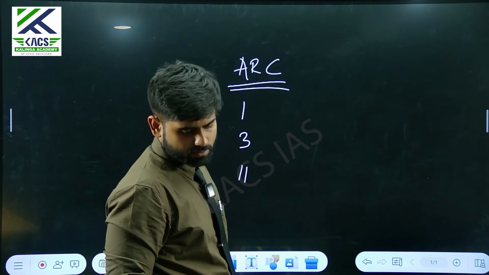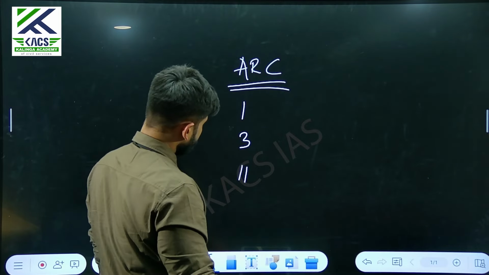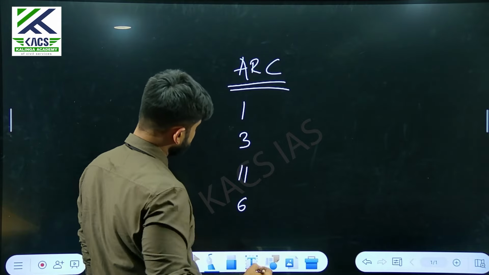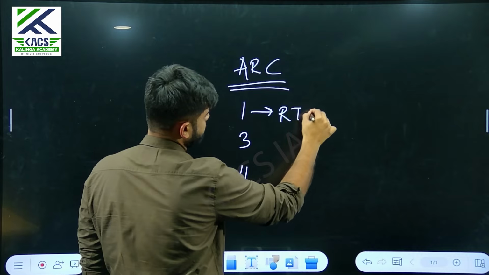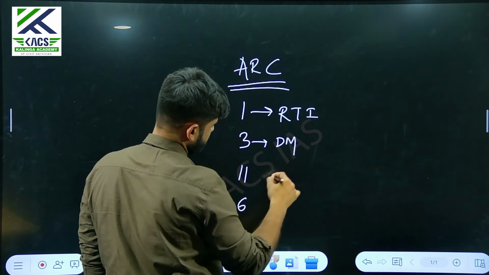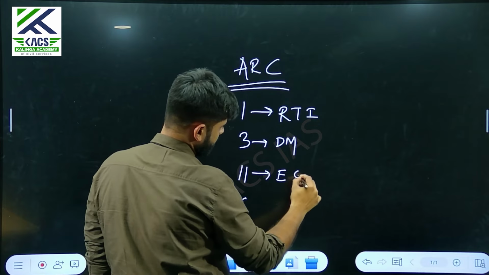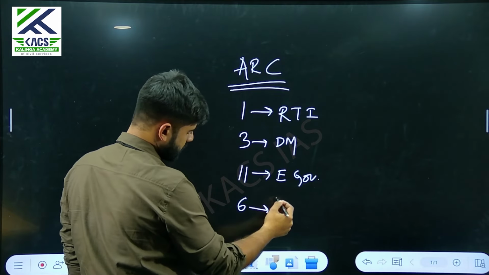This is the least you can do. You can go further, but this is the least. You can also add 6, because you will be reading it somewhere. So 1 is RTI, 3 is disaster management, 11 is e-governance, 6 is local governance.